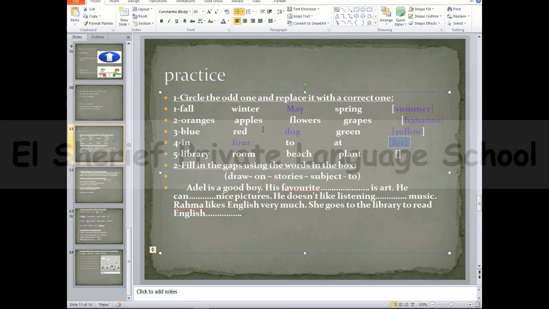Let's move to number 5. I have library, room, beach, and plant. You have library, room, and beach. They are places, but not plant. So I don't want plant, but I'll replace it with a place, for example garden. You may replace it with hospital, any place, school, as you like.